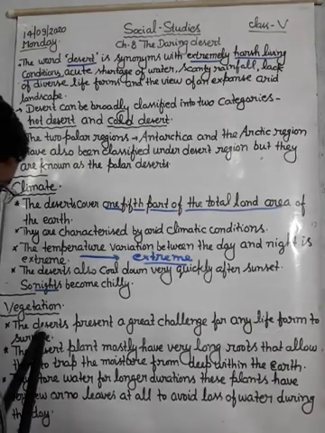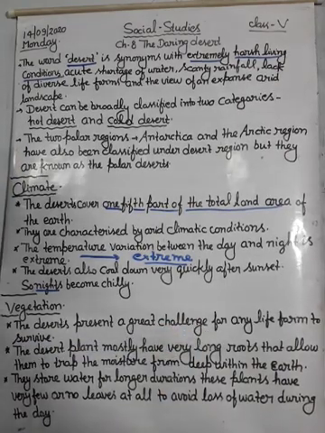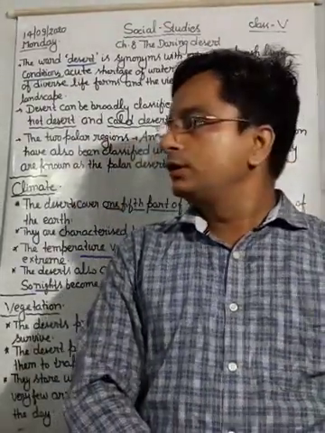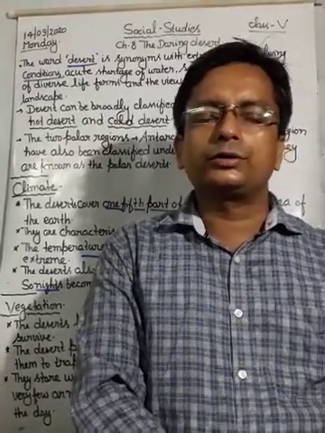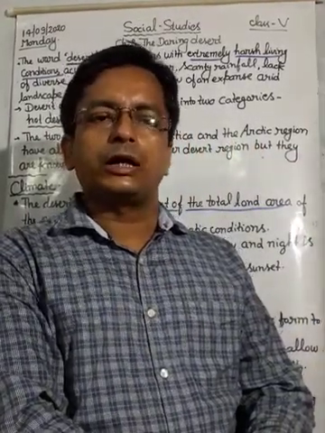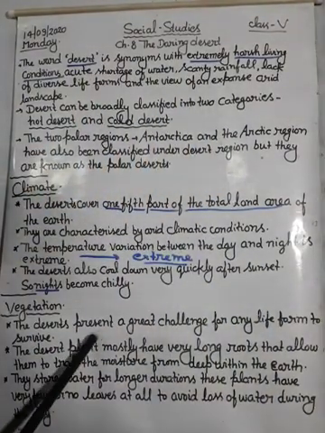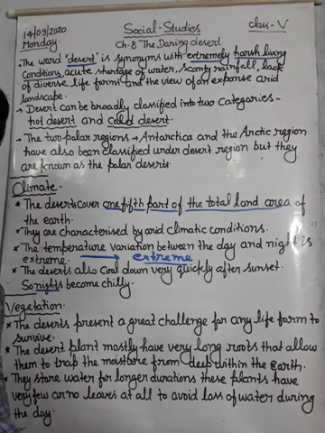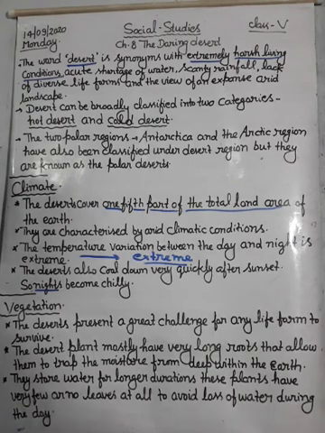Yes, students, all lives are greatly challenged in the desert region because of the lack of water and the very high temperature. In this situation life is very difficult, and animals face a very difficult situation in the desert region.